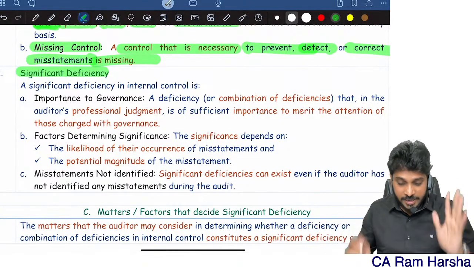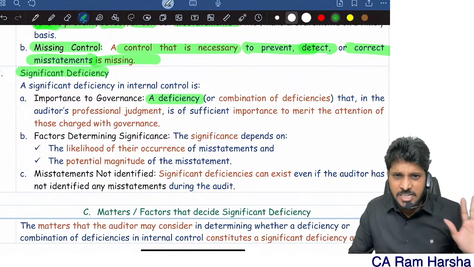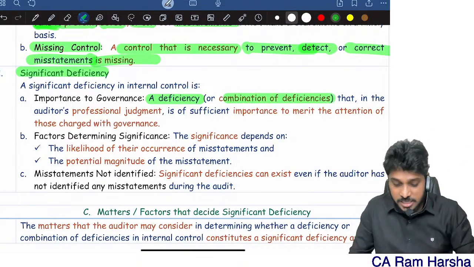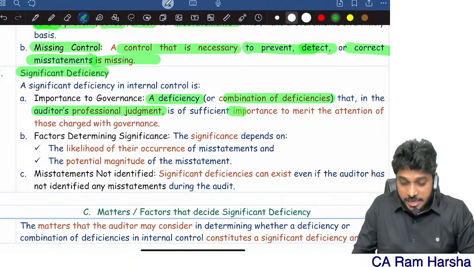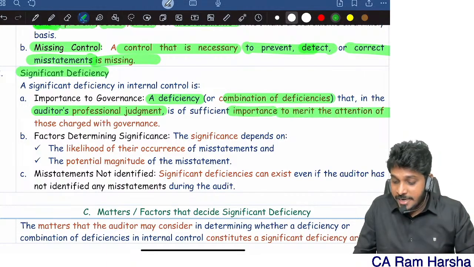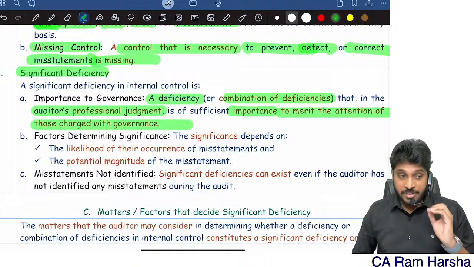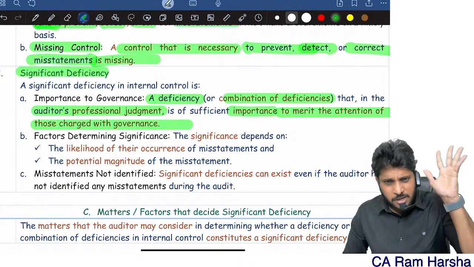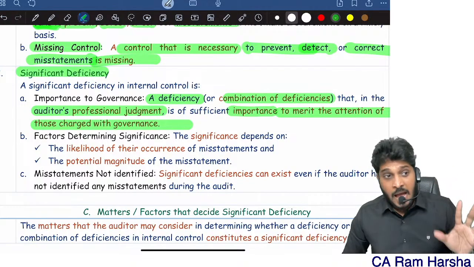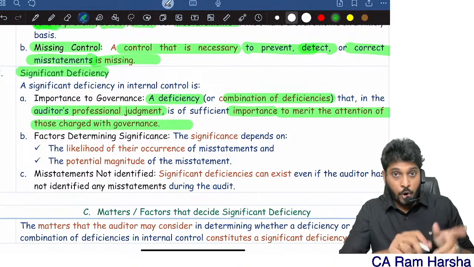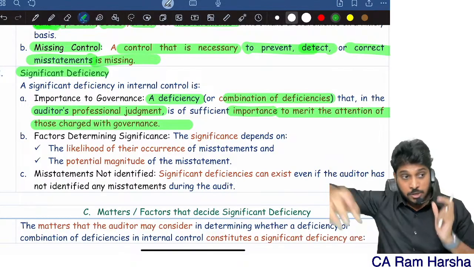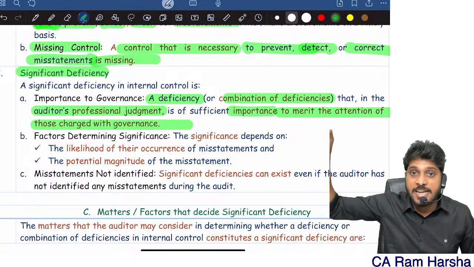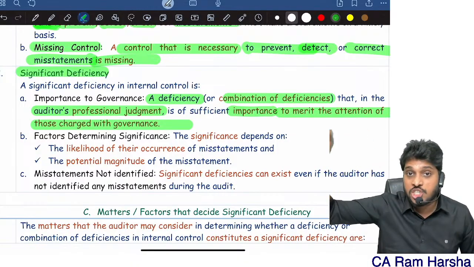Now, significant deficiency. What is a significant deficiency? First of all, it's a deficiency. It's a deficiency in internal control, or a combination of deficiencies, which in the auditor's judgment is important enough to merit the attention of top management. If some controls are not working or are missing, and I feel top management must know this, it merits the attention of those charged with governance.